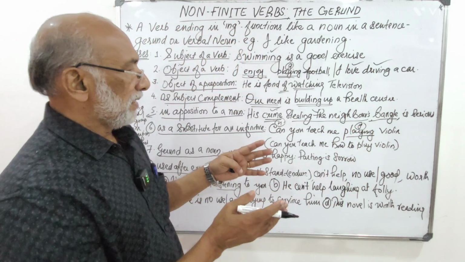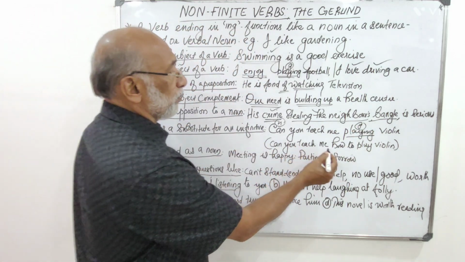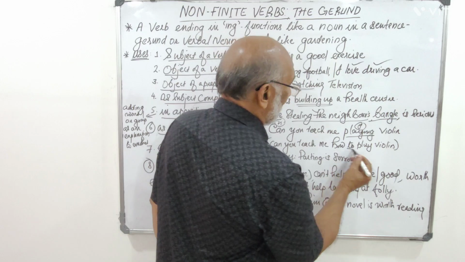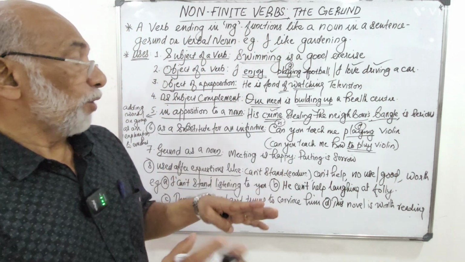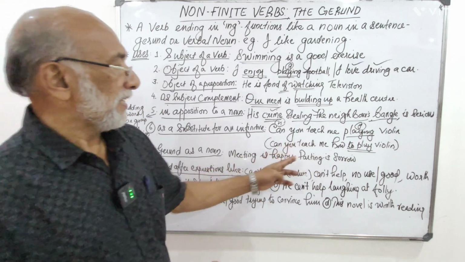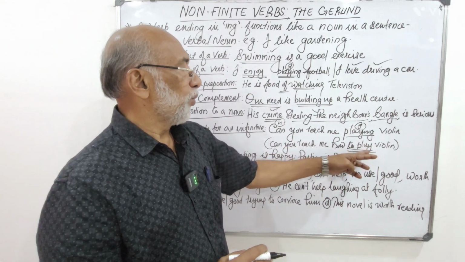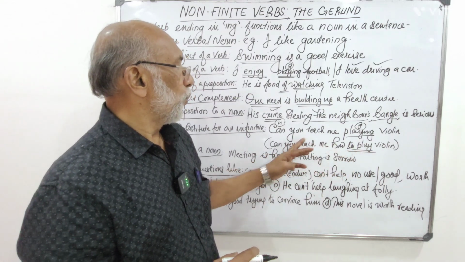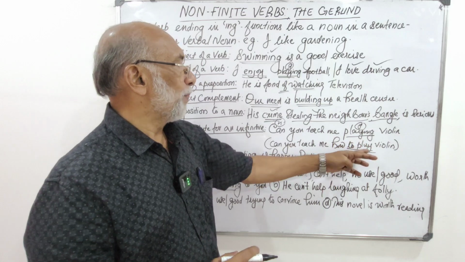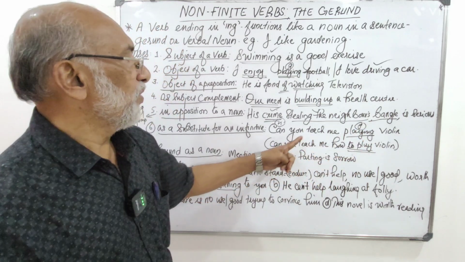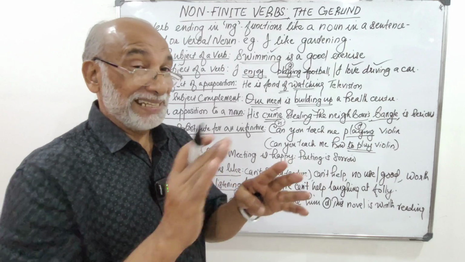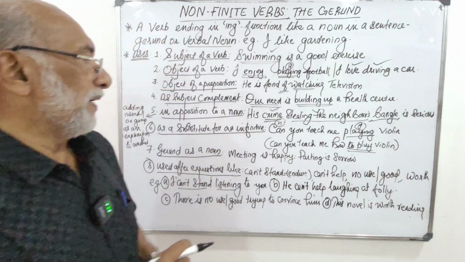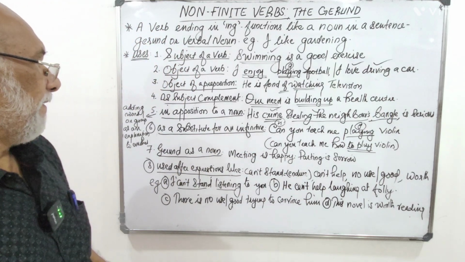And see the other sentence. Can you teach me how to play violin? This is the normal sentence, but as a substitute for this to infinitive, we can use the gerund playing. To play becomes playing. Can you teach me playing violin? Kind of shortened way of speaking, expressing the same idea.